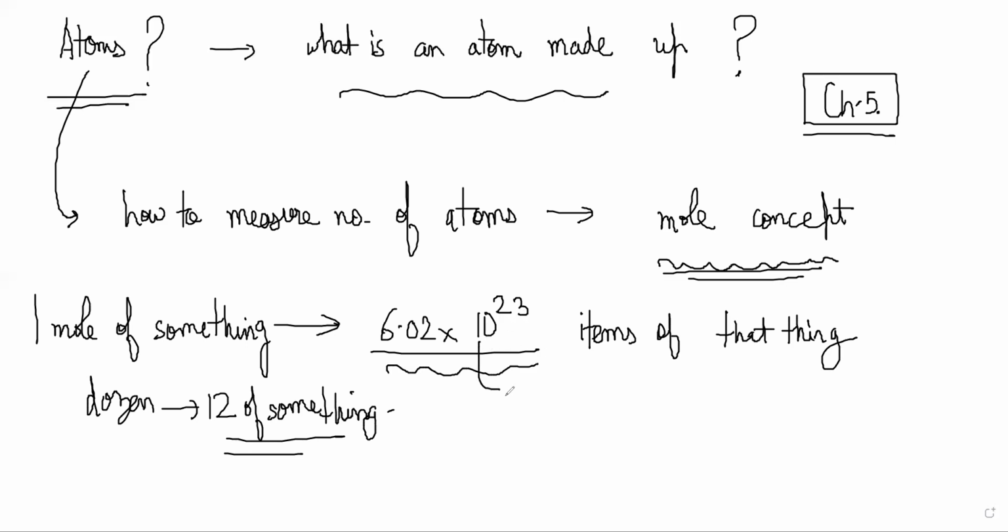This number is called Avogadro's number. Avogadro was a famous physicist. Avogadro's number, sometimes written as Na. So 1 mole of something is basically Avogadro's number of something.